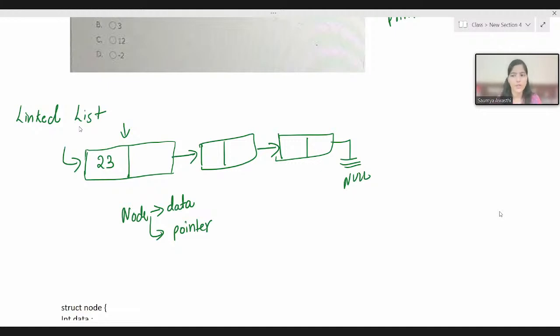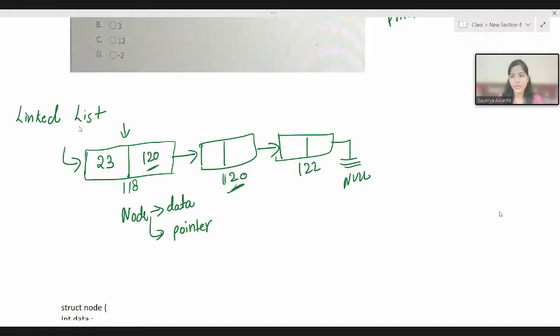So what is the pointer doing here in the linked list? It is basically storing the address of another node. You know that we have a hexadecimal representation for addresses, right? For simplicity, let's say the address of this one is 120. This is at 110. I'm taking these randomly, so don't think too much about it. This is at 120, this is at 122. Now this is a pointer field, and it stores the address of another node. So what is the address of this node? 120. So that would be stored here.